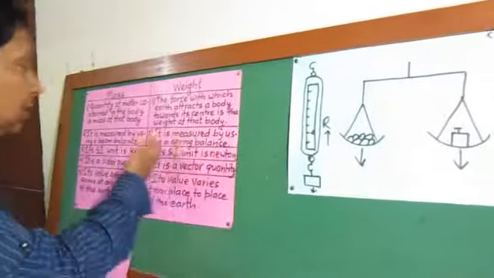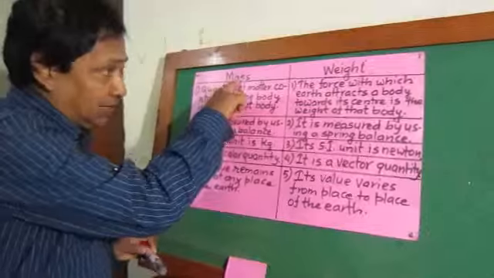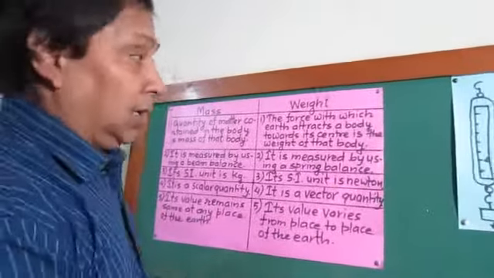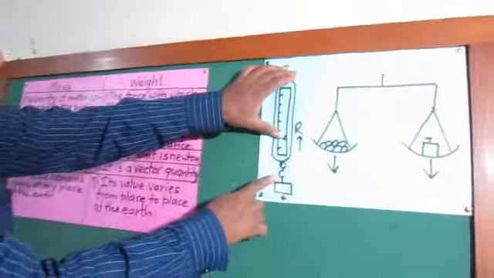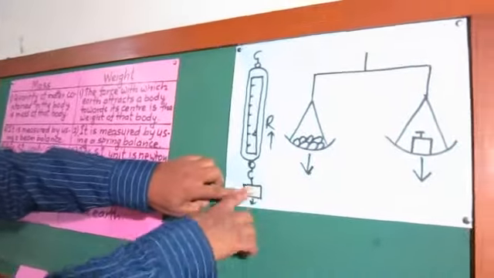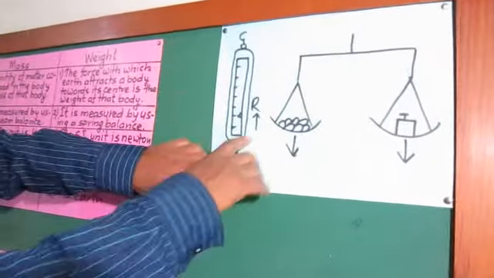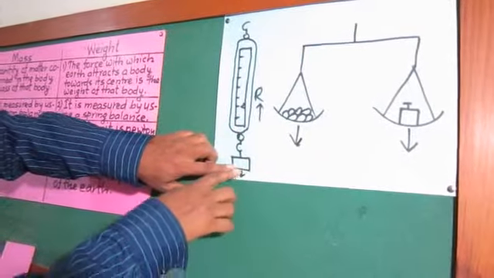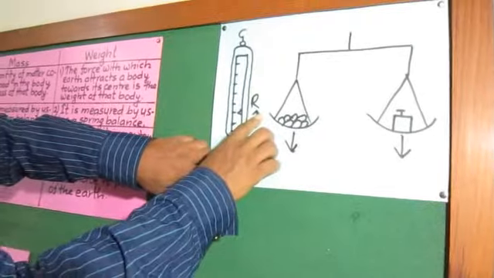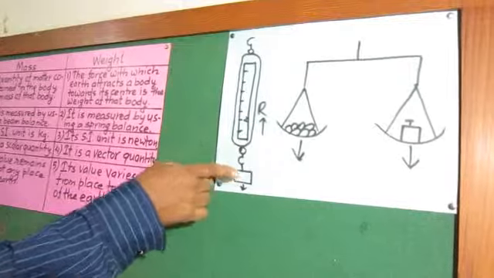Now let's go to the second point again. I told you just now that mass is measured by using a beam balance. But weight is measured by using a spring balance. Look at this. This is a spring balance. It measures the weight of the body. Weight of the body means the force with which Earth attracts a body towards its center, and this spring balance is suspending the body by applying the same force in the vertically upward direction, and this is the reaction force. In terms of reaction force, this spring balance measures the weight of the body.